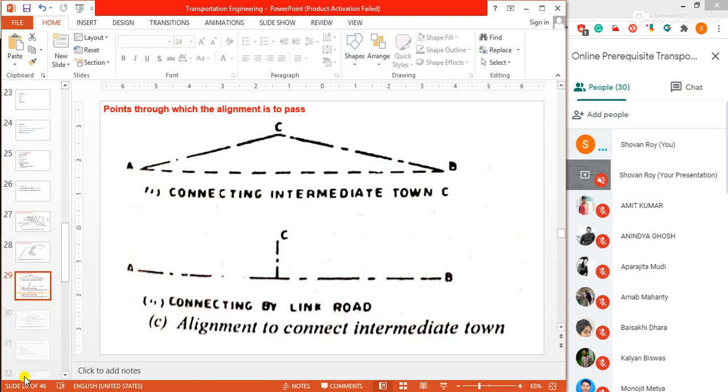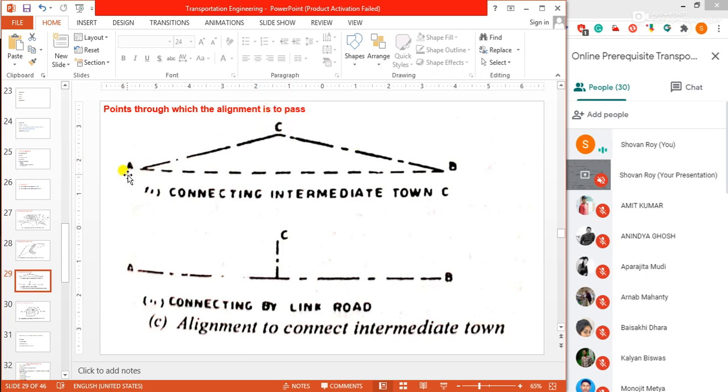Suppose in this figure you can see the alignment to connect an intermediate town. Suppose the straight alignment AB, our terminal stations are A and B, always our terminal stations A and B. This straight alignment AB may be shifted along line ABC, as shown in the figure, in order to connect the intermediate station C. This is our intermediate station, which is very necessary.